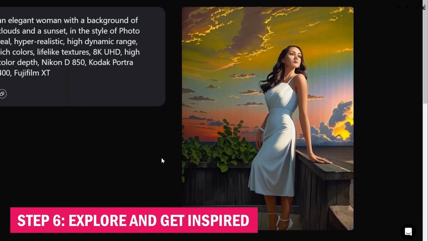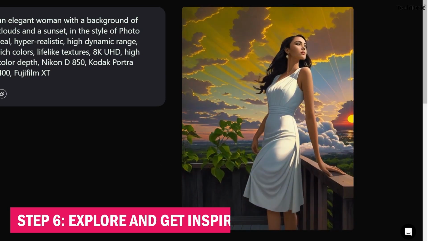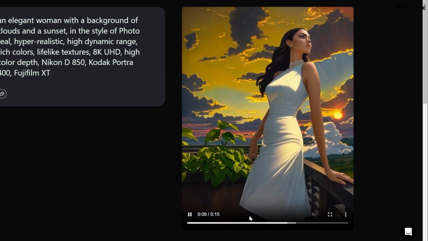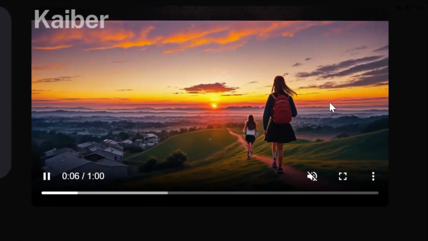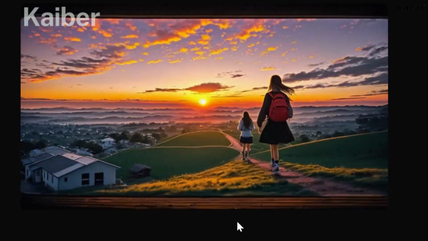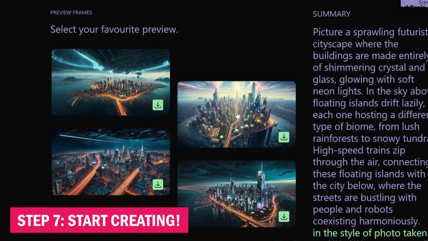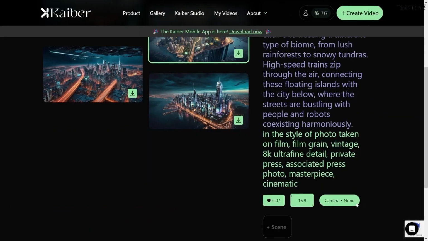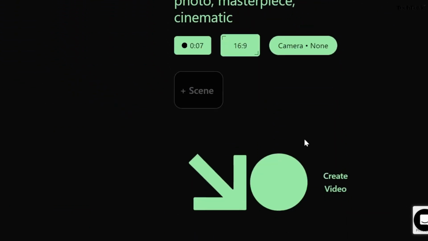Step 6. Explore and get inspired. Browse the gallery to see what others have created using Kaiber AI. You can also modify existing prompts to create unique videos that stand out. Step 7. Start creating. With Kaiber AI, unleash your creativity and bring your ideas to life effortlessly.